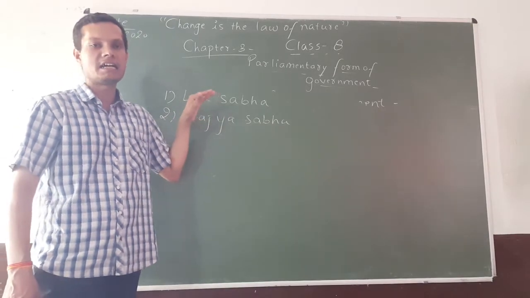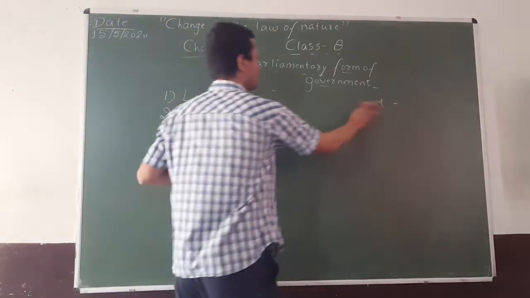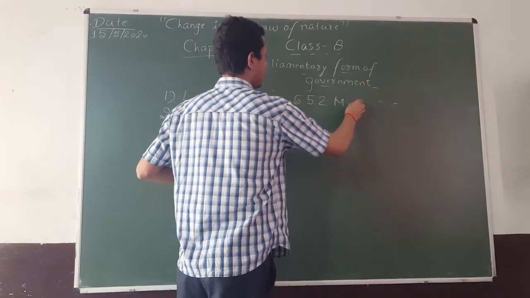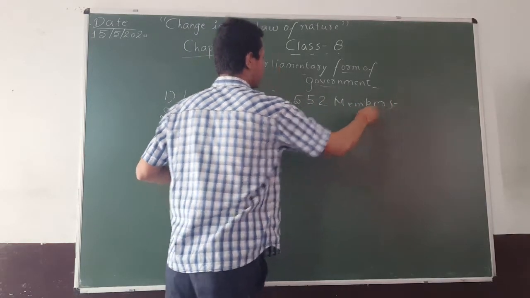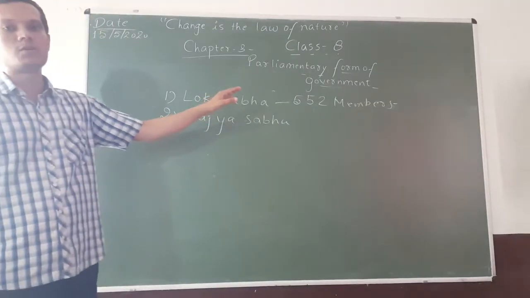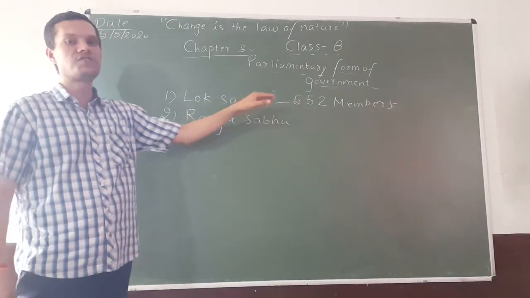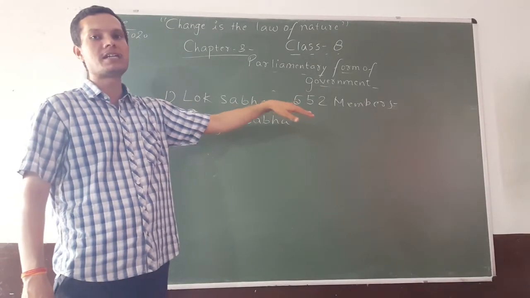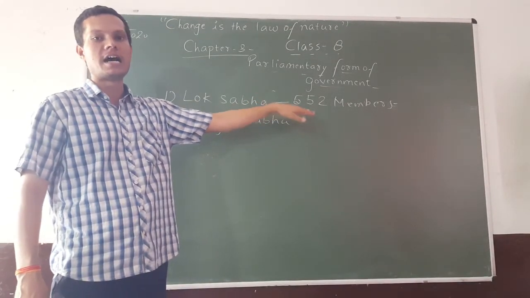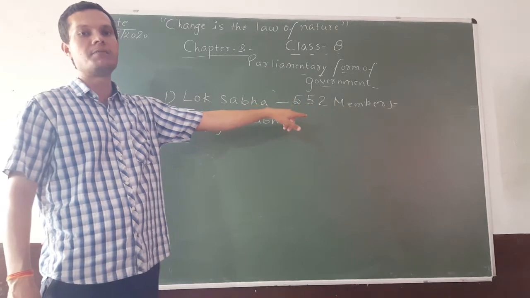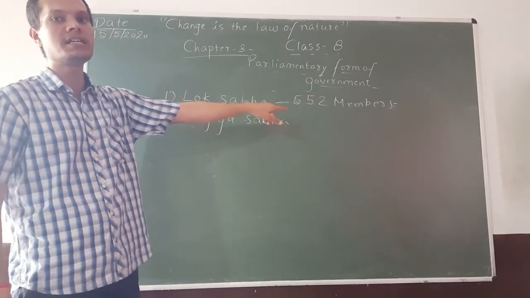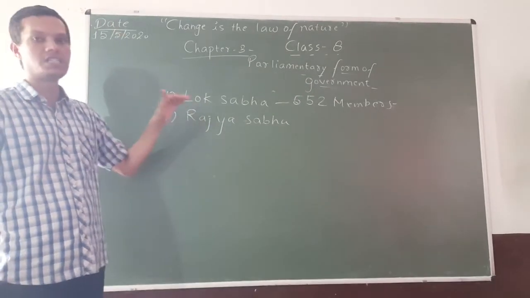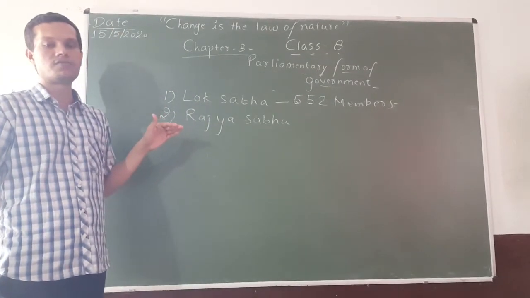There are about 552 members in the Lok Sabha, out of which 530 members are directly elected by the people of India, 20 members are elected from the union territories, and 2 members of the Anglo-Indian community are nominated by the president of the country.